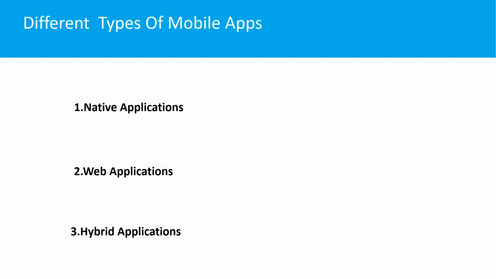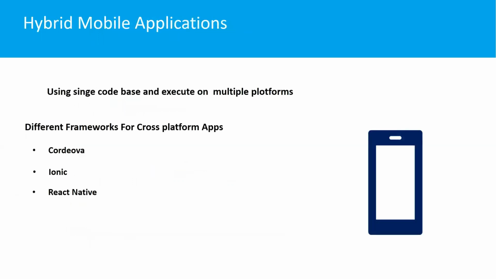So the next immediate best alternative to web apps is hybrid applications. In the case of hybrid applications, we can create code in one place, but we can execute this code in multiple environments. In the market, many frameworks provide this same feature, like Cordova, Ionic, React Native, and Xamarin. Many frameworks like that are there.